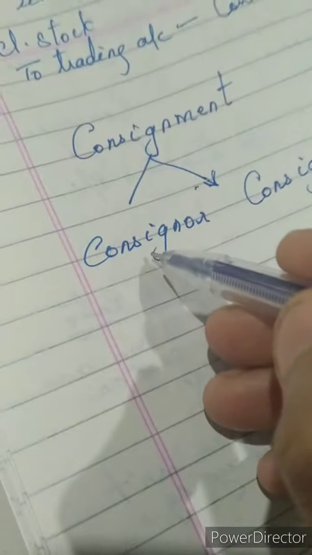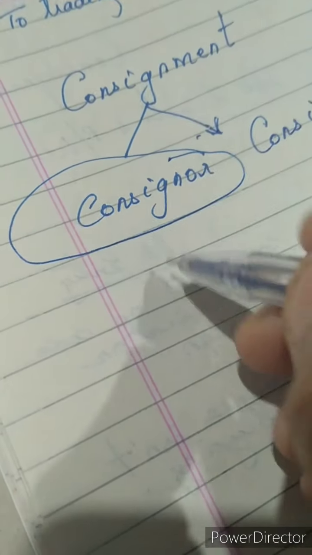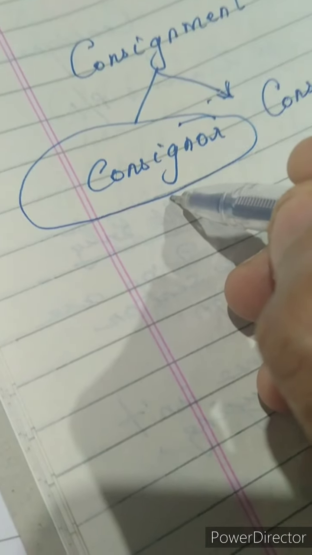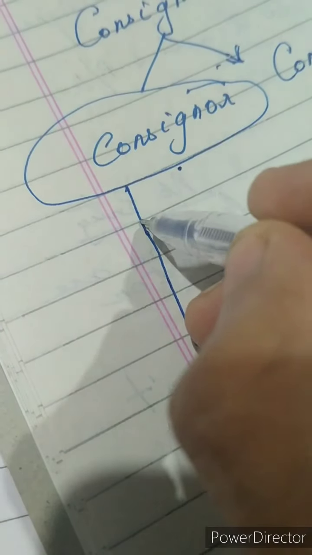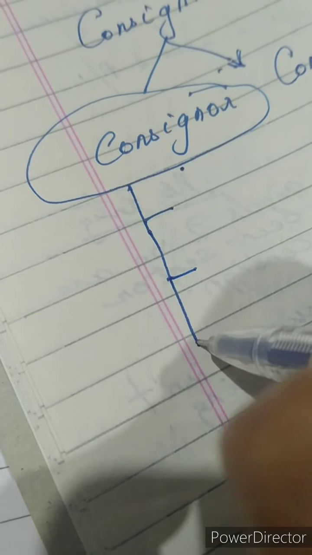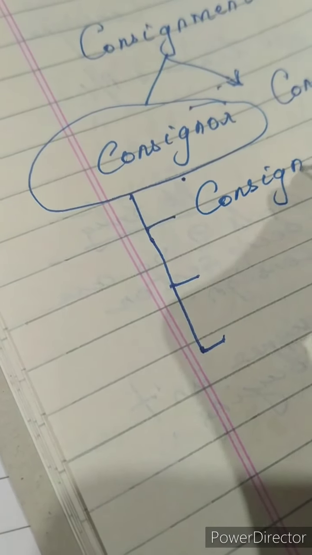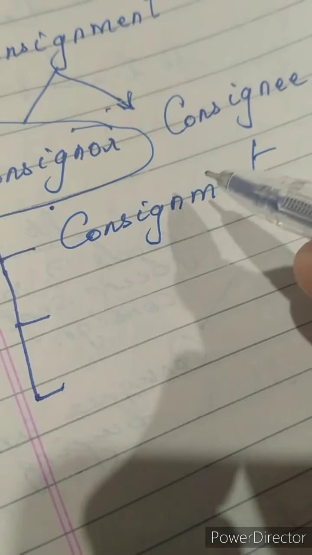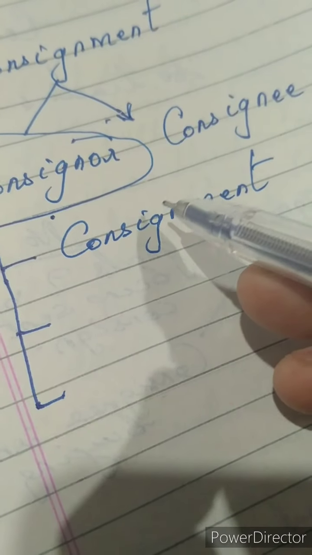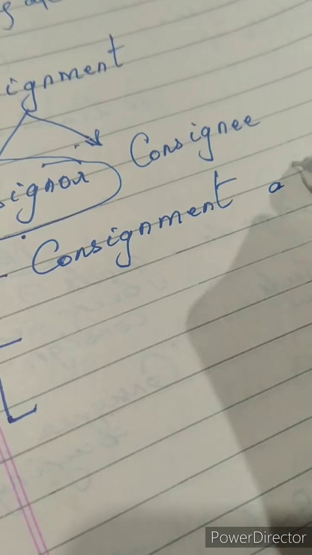Okay, so here we'll be learning today. I'll be teaching you how to write the journal entries in the books of the consignor. Now, from these journal entries, you all know the next step is preparation of ledger. So, here in consignment, you will have to prepare three accounts. First one will be the consignment account. Because the consignor is the owner, he or she is doing this business obviously to make a profit. So to know whether they got an actual profit or loss on this consignment, they'll be preparing the consignment account.